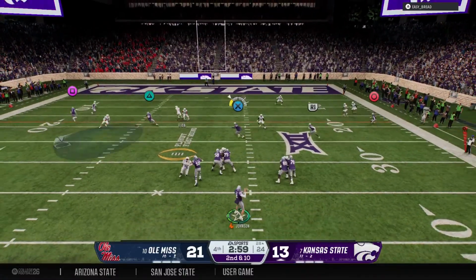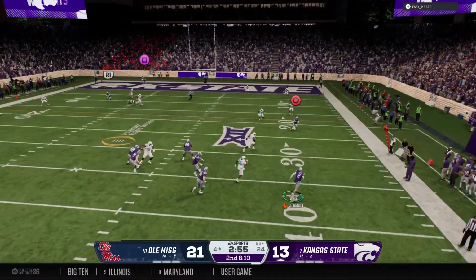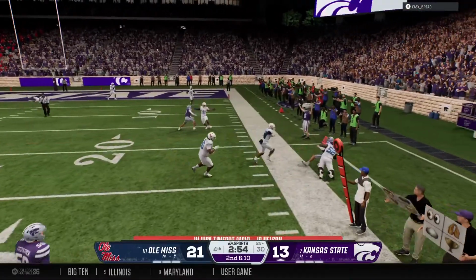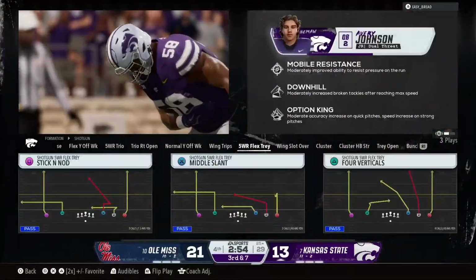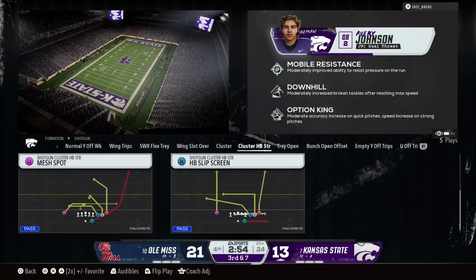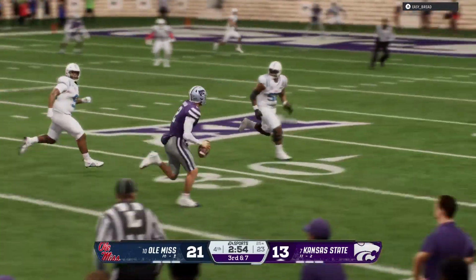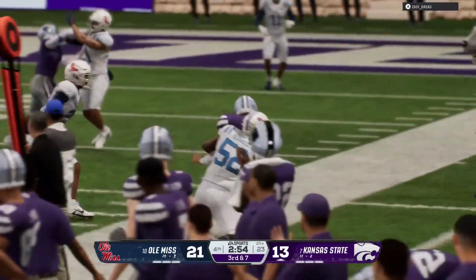Quarterback drops back from the shotgun. Moves out of the pocket. Quarterback looking to scramble. He'll step out of bounds. Defense keeps that to a very short gain. Boy, he was close to getting to that corner and picking up some big yards, but the defense does a good job of getting him out of bounds.